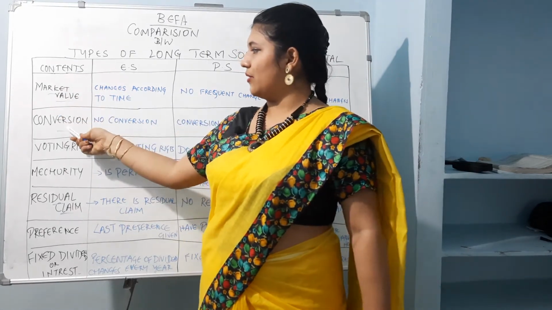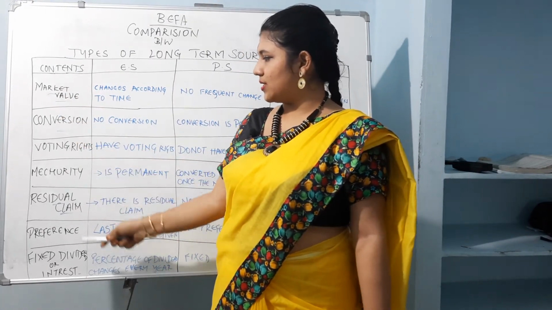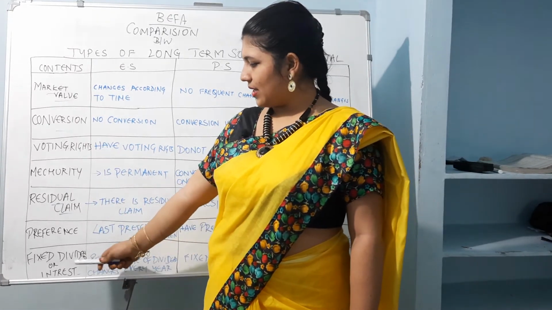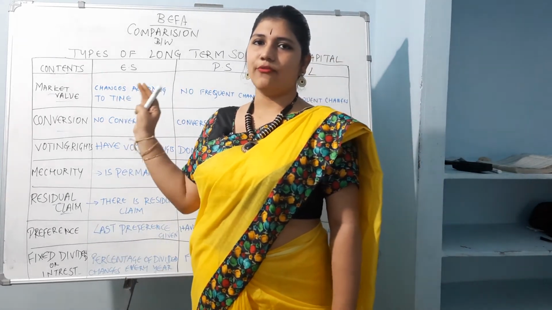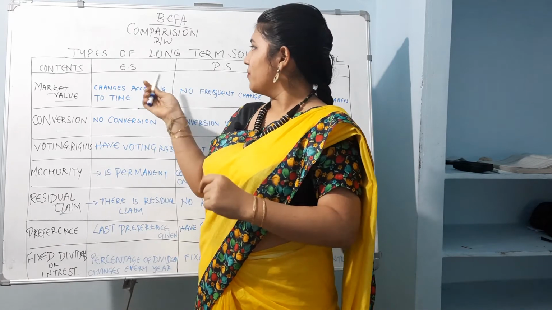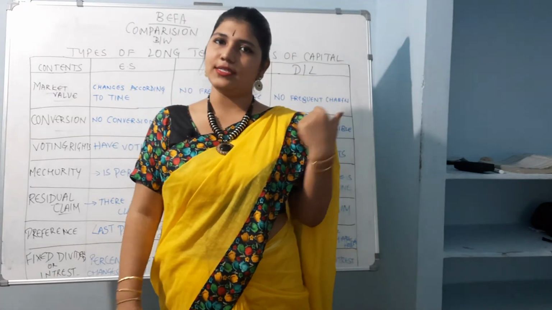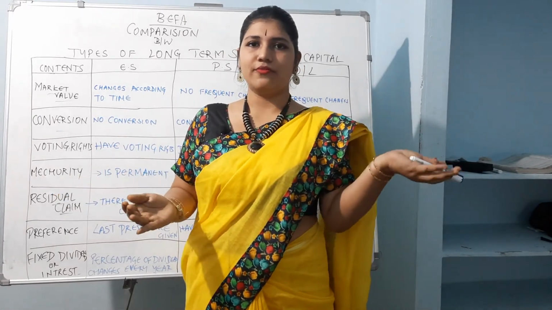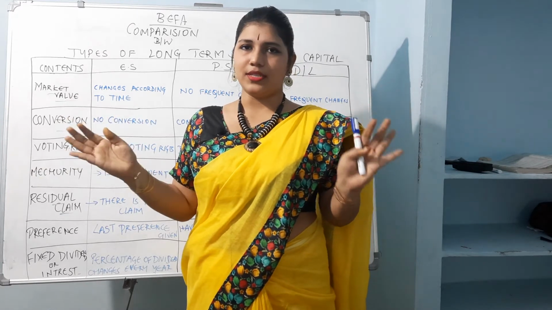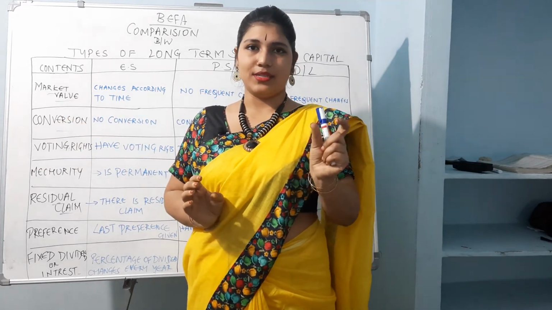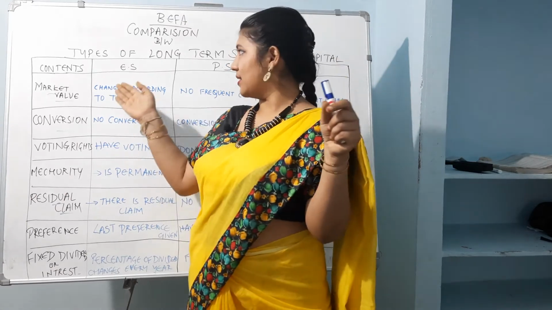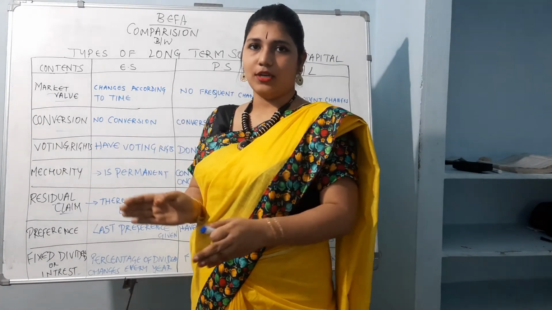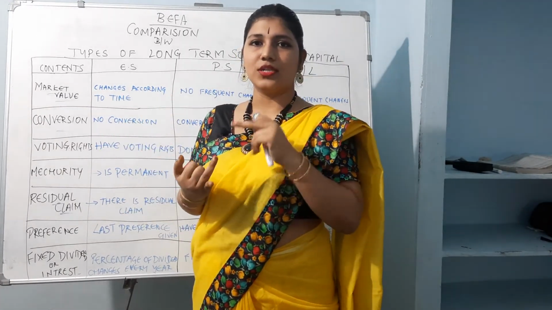Market value, conversion, voting rights, maturity, residual claim, preference, and fixed rate of dividends or interest. These are the points which we have to observe in each case in the matter of equity shares, preference shares, and debentures and loans, to know the difference between those. We basically studied long term funds and short term funds. Many people might think funds are just funds, but there are differences. Owner's capital is equity shares and preference shares, but in the other part of long-term capital, it is called debentures and loans.